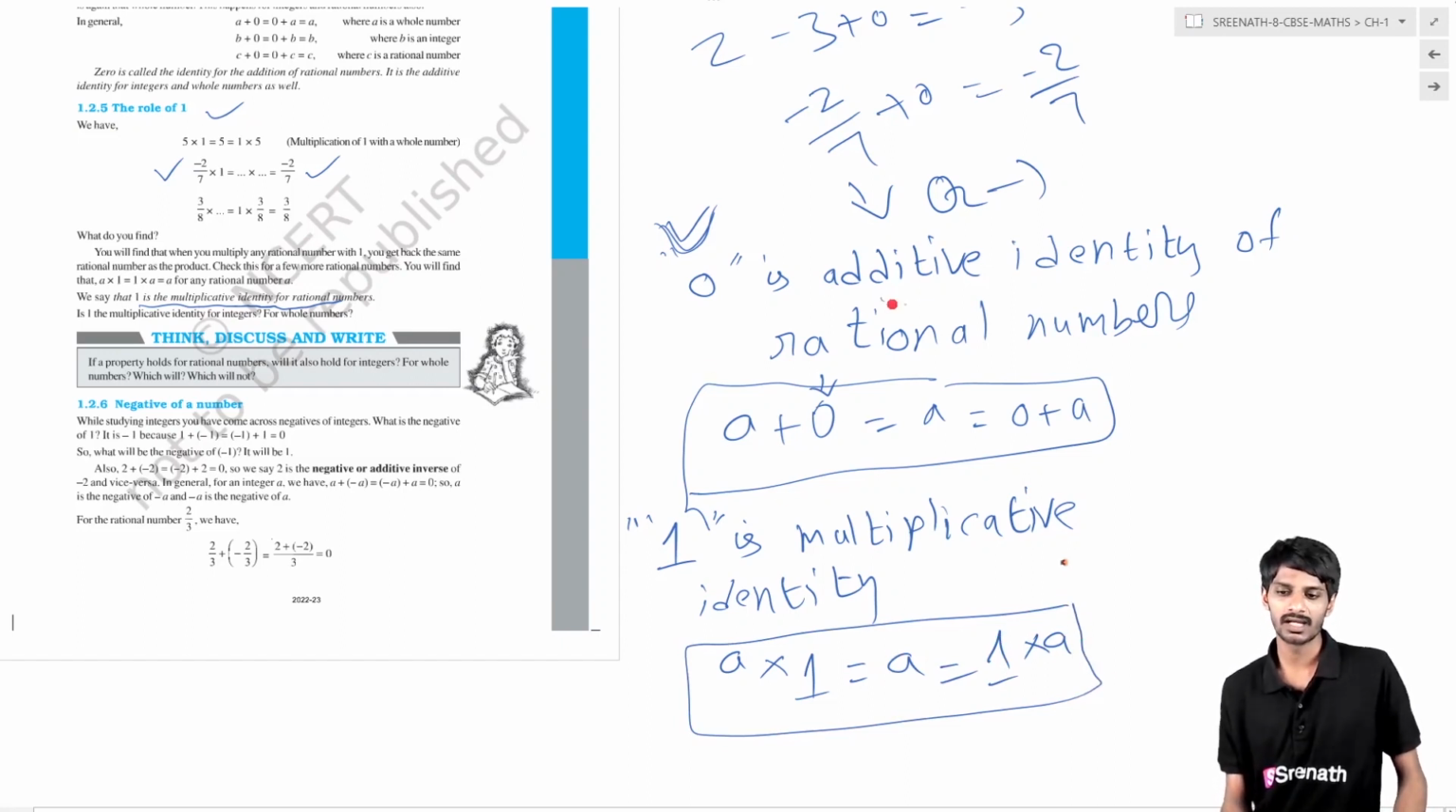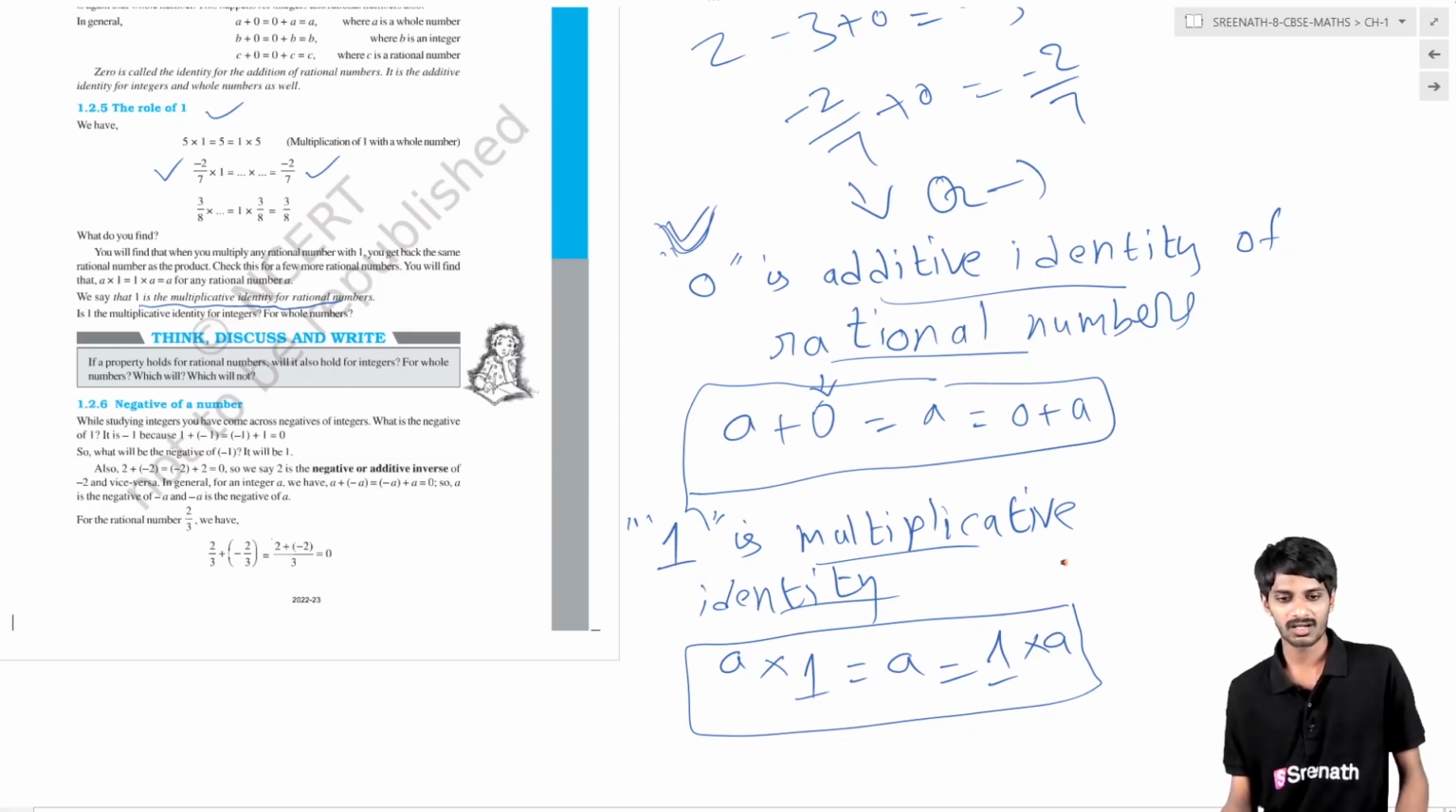So this is the case of additive identity, and this is the case of multiplicative identity. What is the additive identity? Which is 0. What is the multiplicative identity? Which is 1. In the case of rational numbers, this is the main thing.